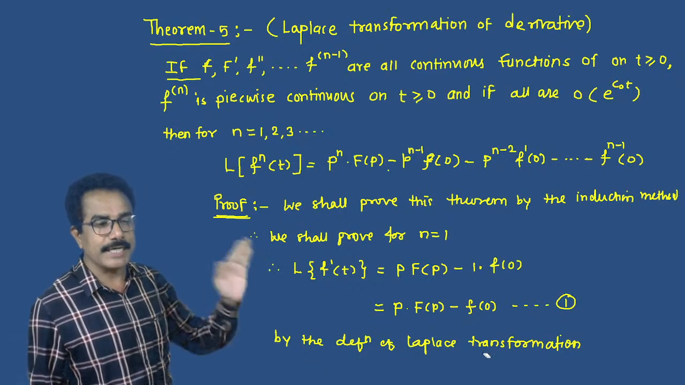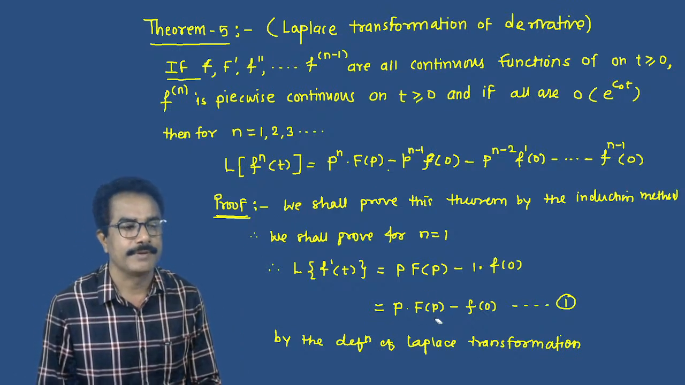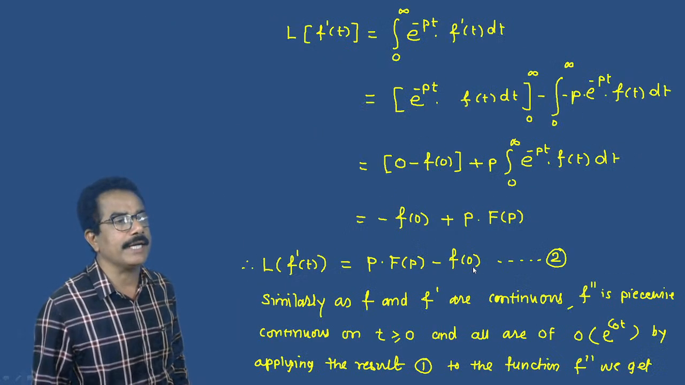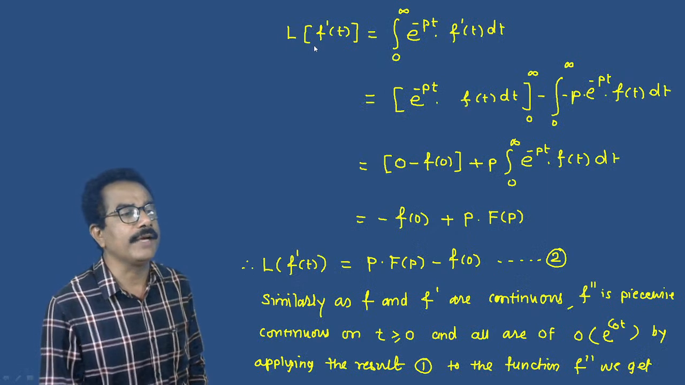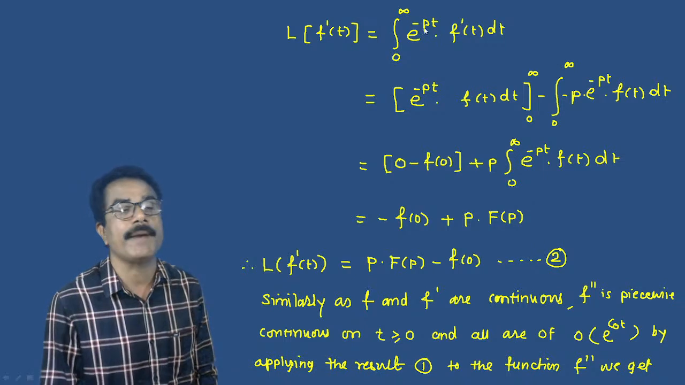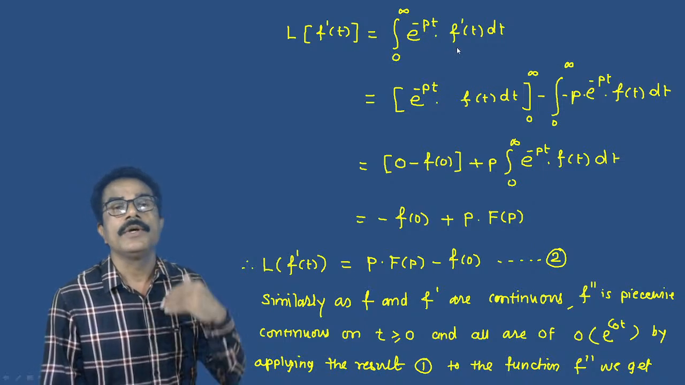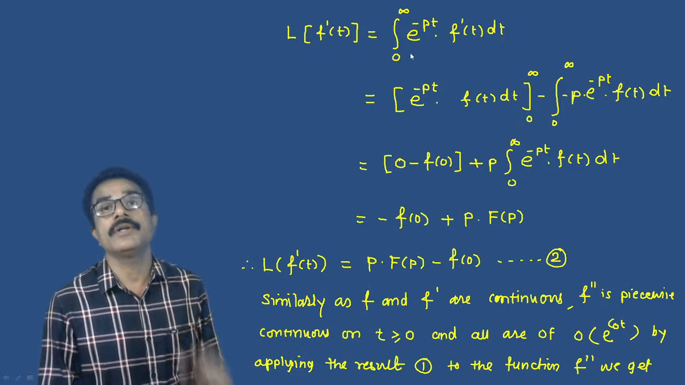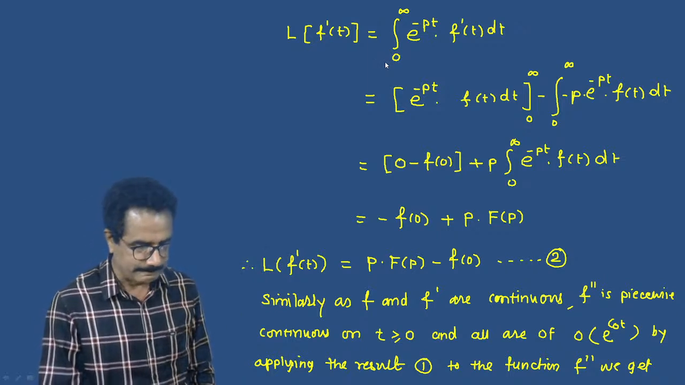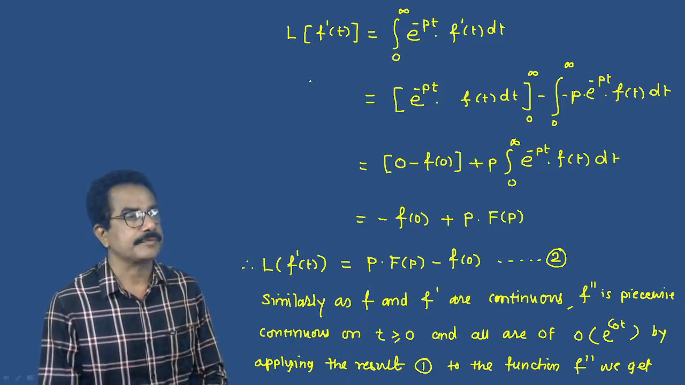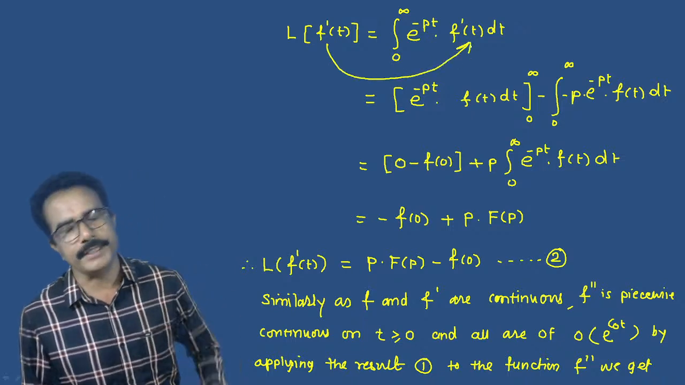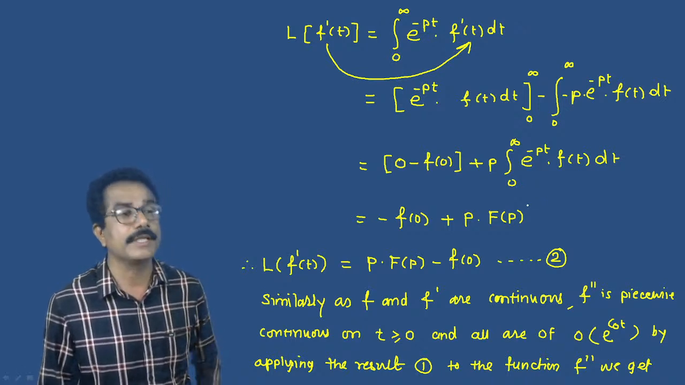By the definition of the Laplace transformation, how can we write this? According to the definition of Laplace transformation, L of f dash of t equals the integral from 0 to infinity of e raised to minus pt into f dash of t dt. See this, we have replaced f of t with f dash of t in the Laplace transformation definition. Then what will happen?